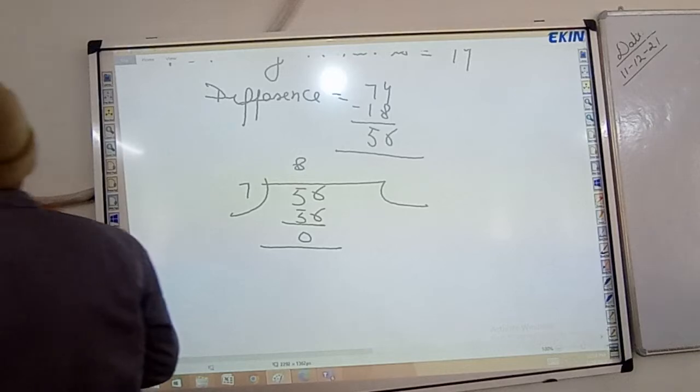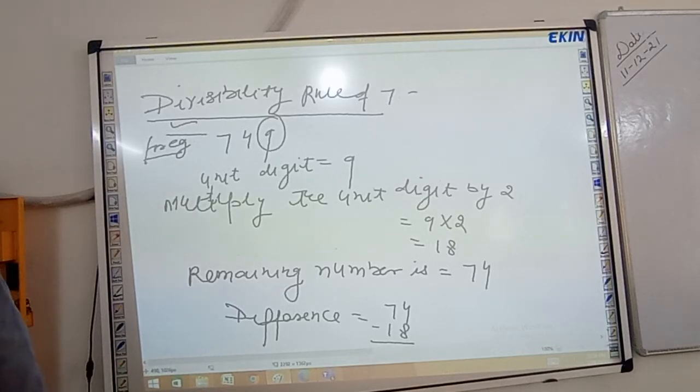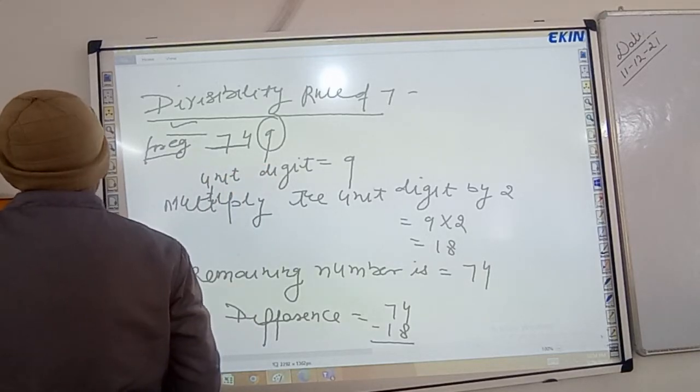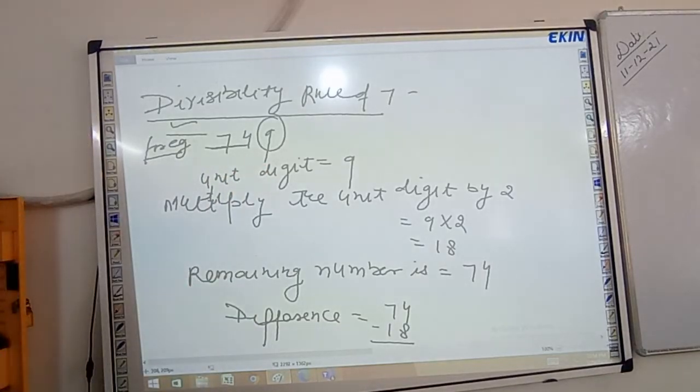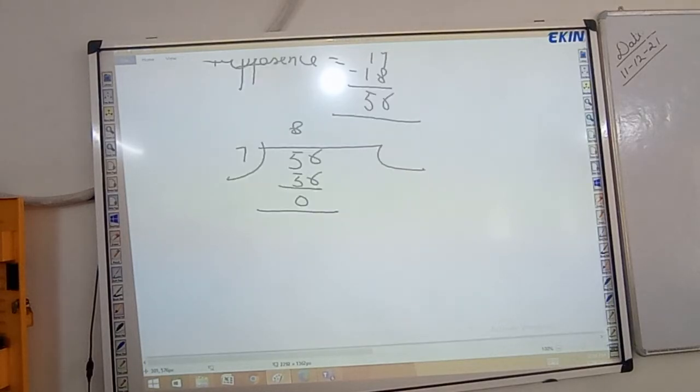First of all, we multiply the unit digit by 2. Here unit digit is 9, multiplied by 2 is 18, and remaining number is 74. Now we subtract 18 from the remaining number: 74 minus 18 is 56. Now 56 divided by 7, 7 eights are 56. Remainder is 0.